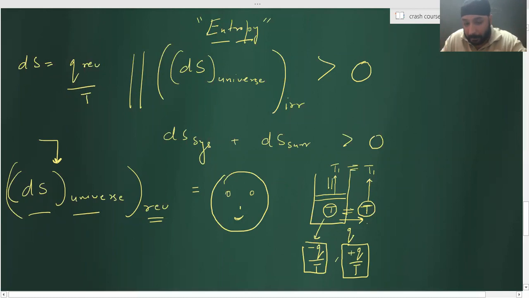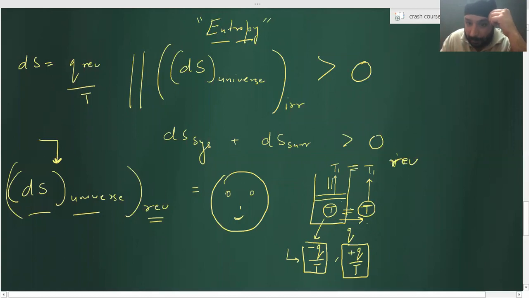What was your original question? Prove that dS of the universe for a reversible process is equal to 0. Why is it so? I assumed a process which is reversible, and I told you that in every reversible process, the system and surrounding will be in equilibrium.